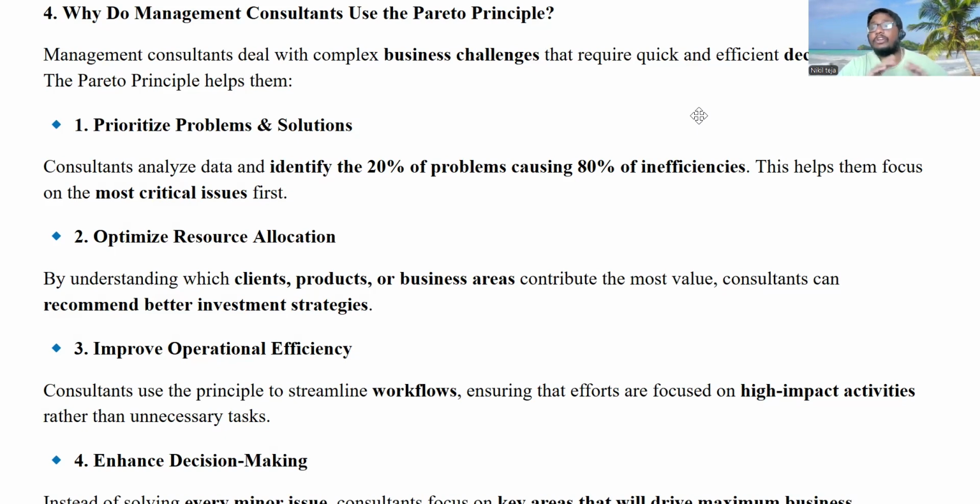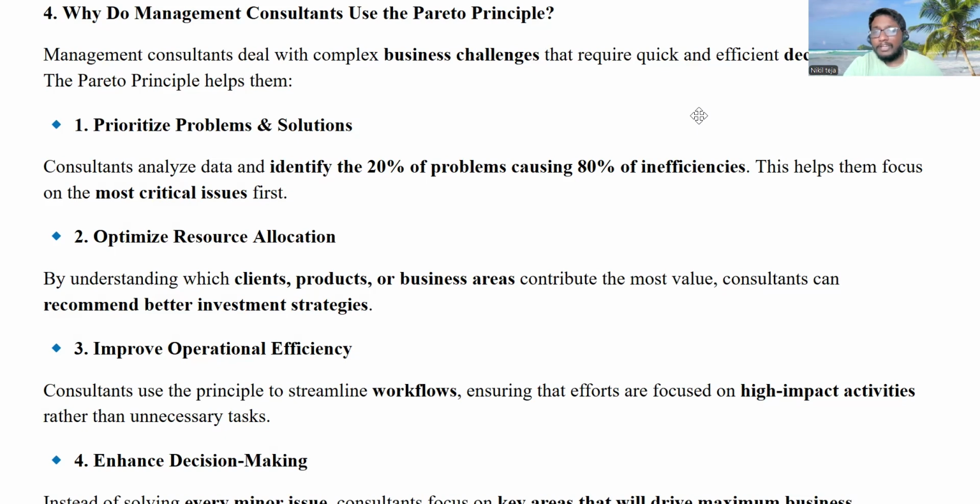They can allocate their resources, their energy, and their efforts to this most critical 20% of issues which are causing 80% of problems. If they allocate resources and efforts to these critical factors and eradicate these 20% of issues, then the business will automatically be growing, right?